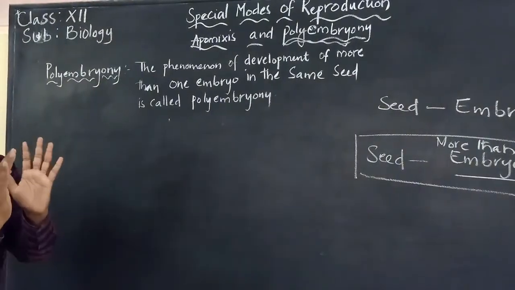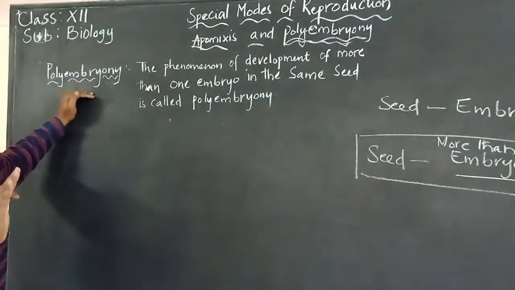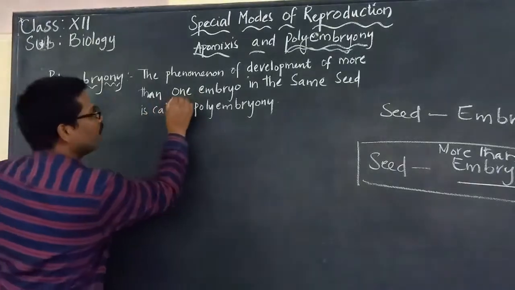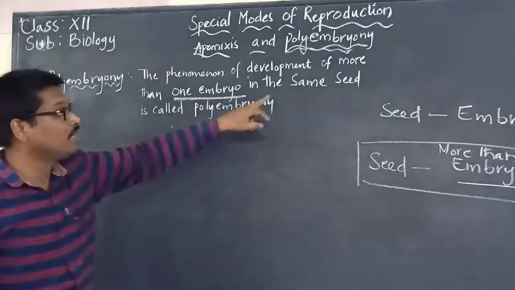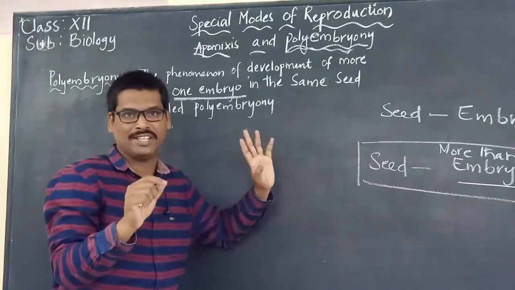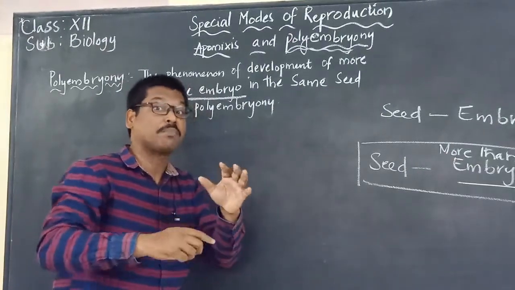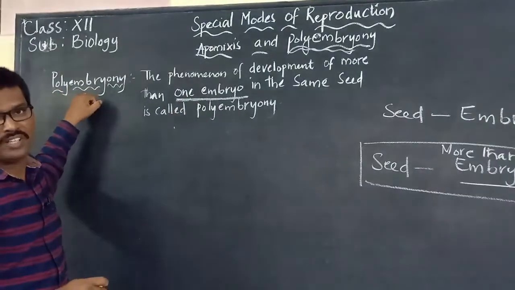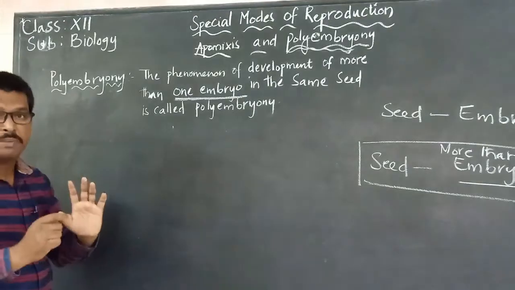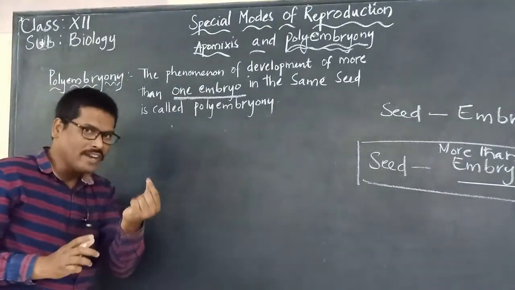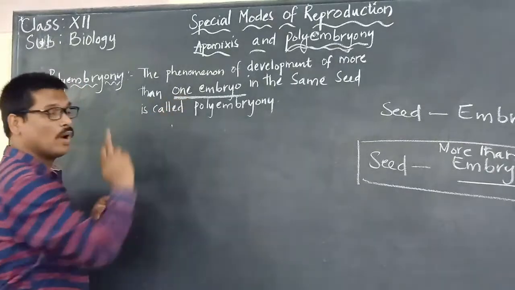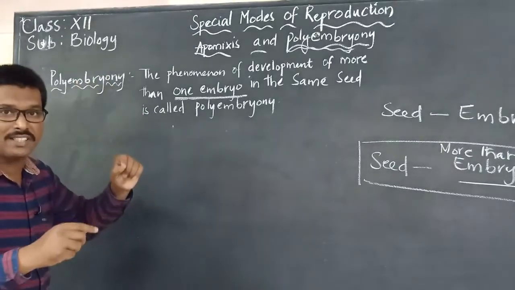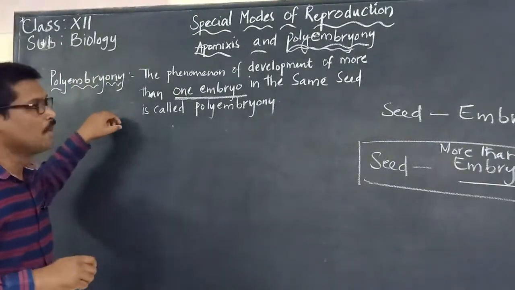So let us put it into a sentence and see what we mean by polyembryony. The phenomenon of development of more than one embryo in the same seed. So within the same seed, if there is more than one embryo, we call it polyembryony. In simple terms, one seed consists of more than one embryo: poly, many embryos present within the same seed.